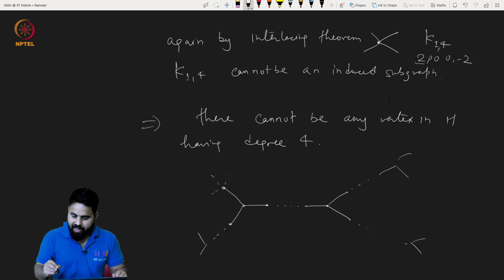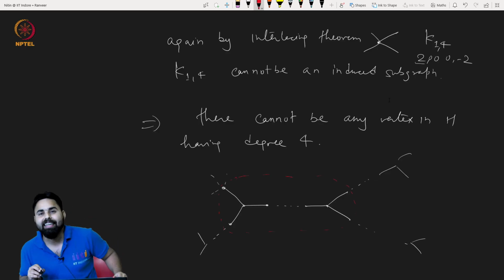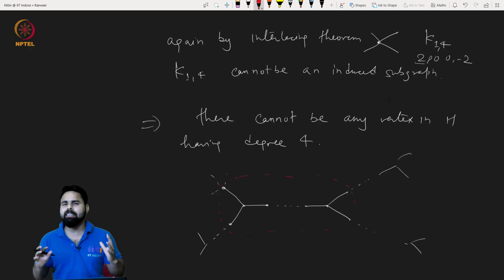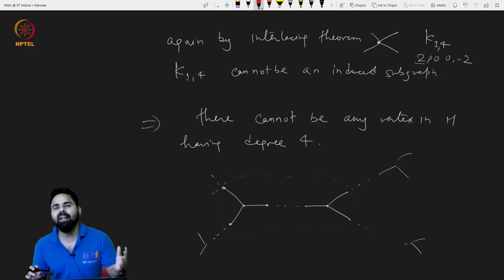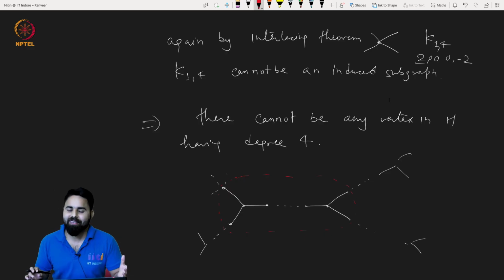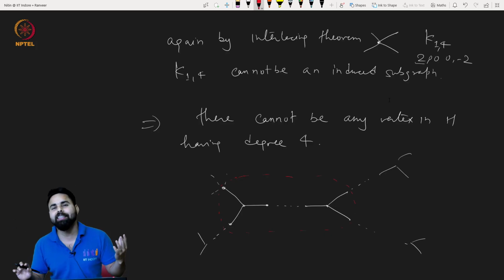Our claim is that such a structure cannot be inside H. If this is an induced subgraph, then the largest eigenvalue of this will be 2, which gives a contradiction using the Cauchy interlace theorem, because the largest eigenvalue of H is strictly less than 2.